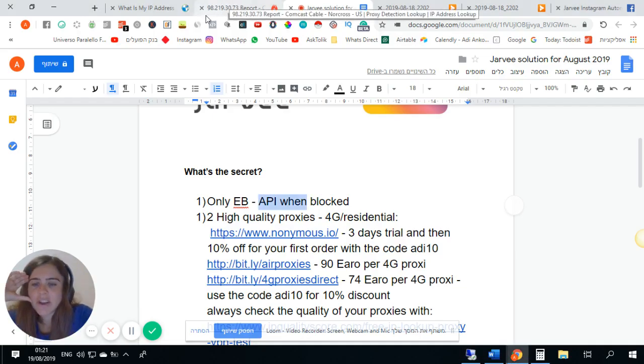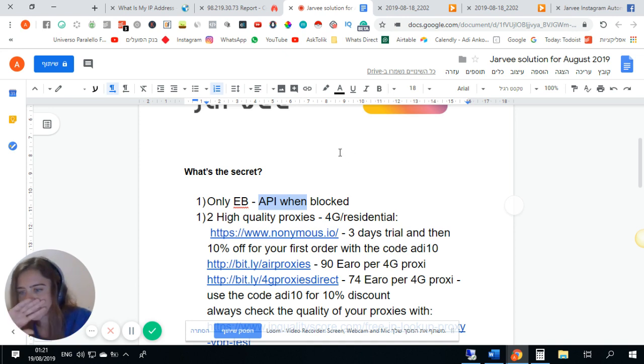The second thing I will tell you is that I'm using high quality proxies. What does it mean? I'm using only 4G or residential proxies. I'm not using the database proxies, iProxy, and all of that. It's your choice what to use, what not to use. But I definitely don't recommend using database proxies anymore. Instagram can detect them very, very fast, and it's not so good. So invest more in your accounts. It's really the best.